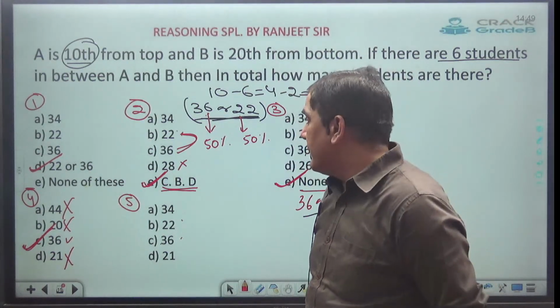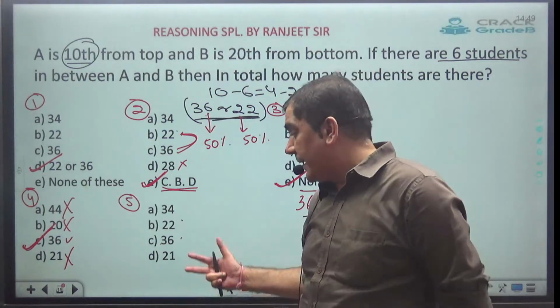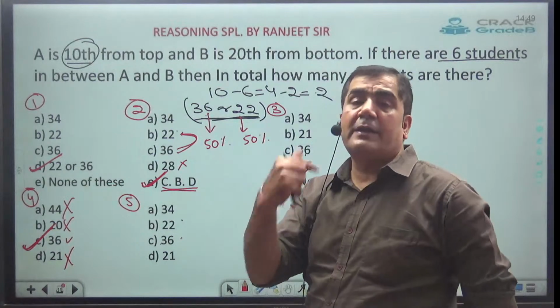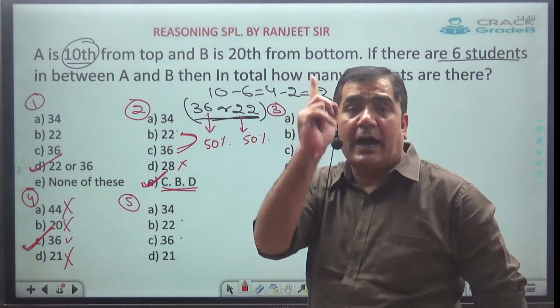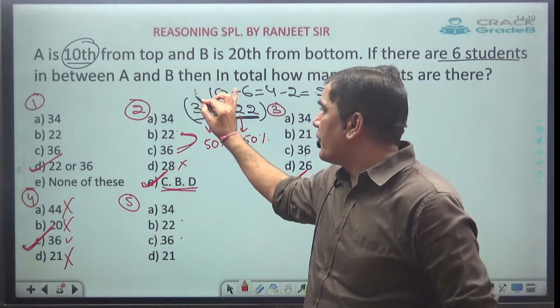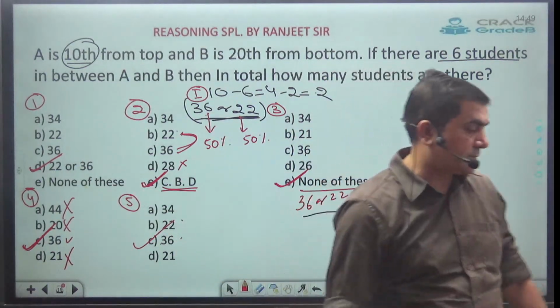So always remember, if these two are given in two different options and none of these is not given, data inadequate is not given, cannot be determined is not given, then always mark case 1 as the answer. Here from case 1 I got the answer as 36, so I will go with 36.